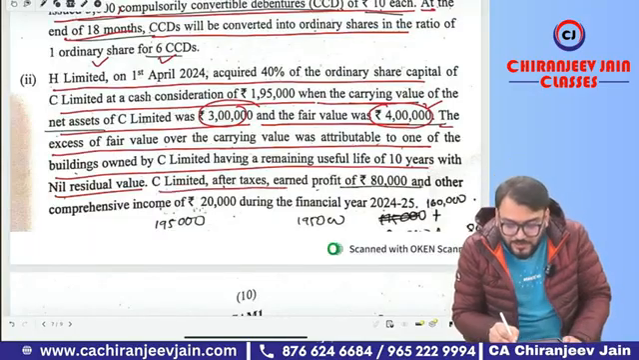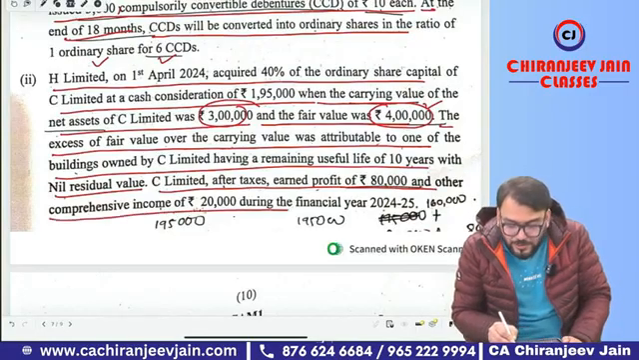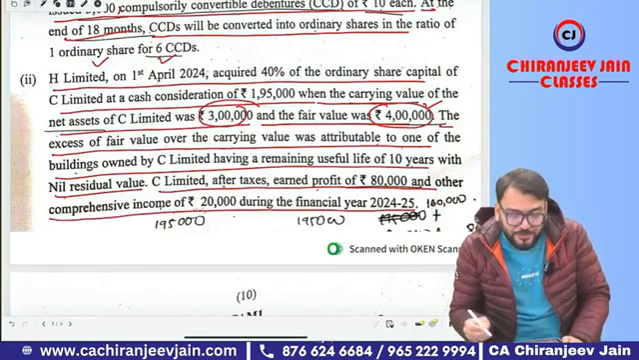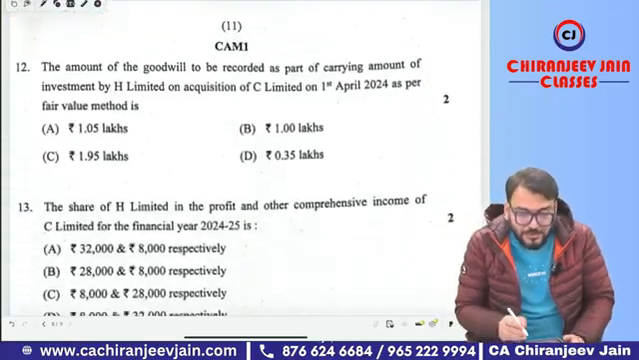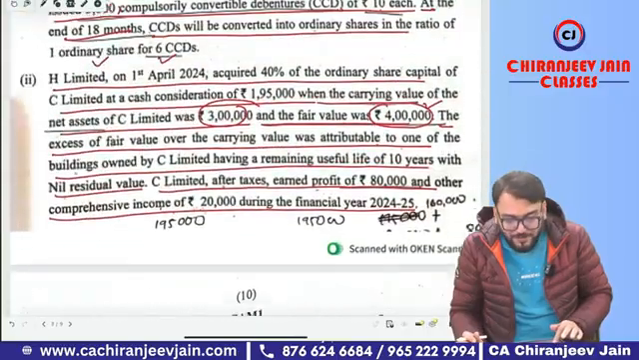C Limited after taxes earned profit of 80,000 and other comprehensive income of 20,000 during the financial year 24-25. So what they have asked? Let's see. The amount of goodwill. First question is the amount of goodwill. The amount of goodwill will be very easy.